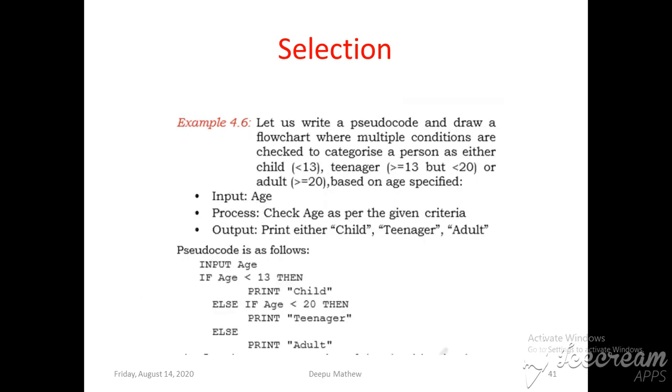Another example of a selection statement: here we are going to input an age. Depending on the age input, the output will display whether the age falls in the child category, teenager category or adult category. Look at the code. First we are going to study that particular problem. First, if the